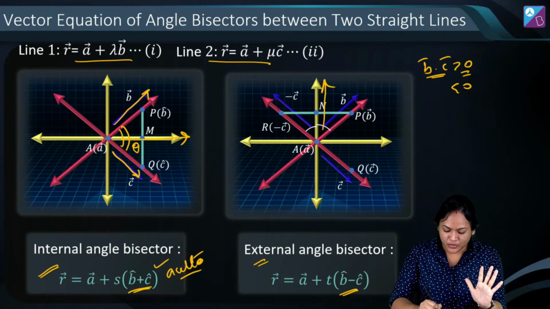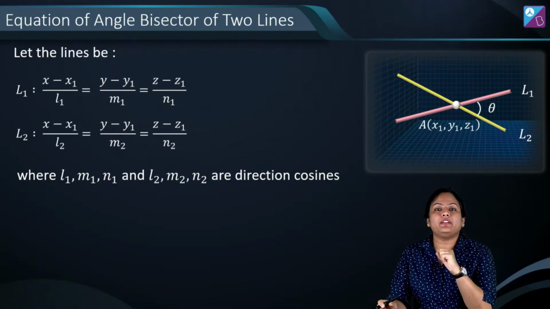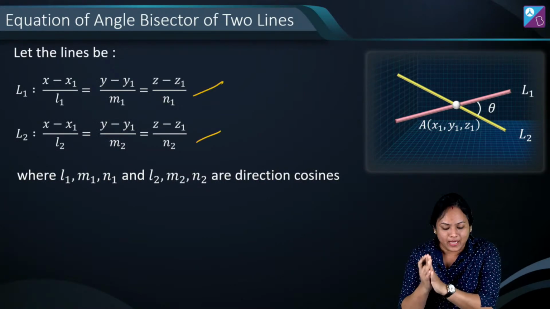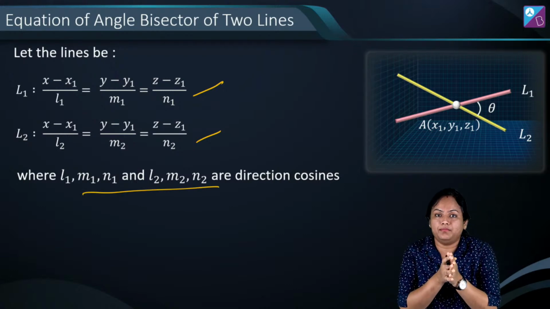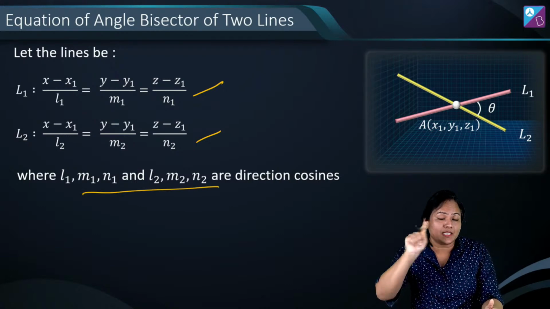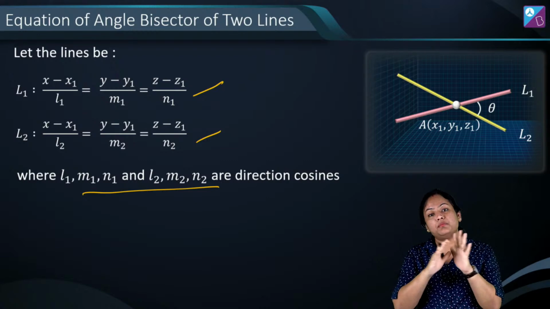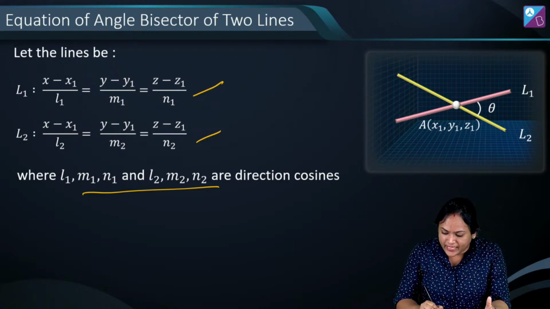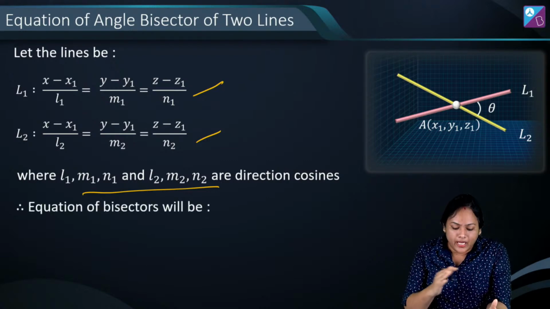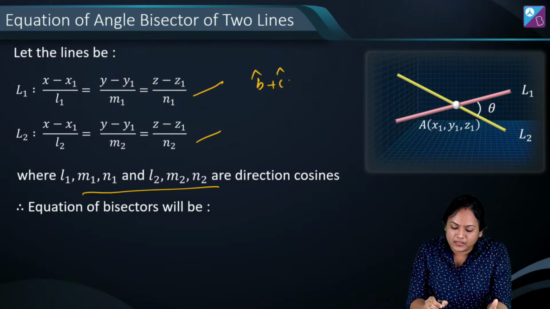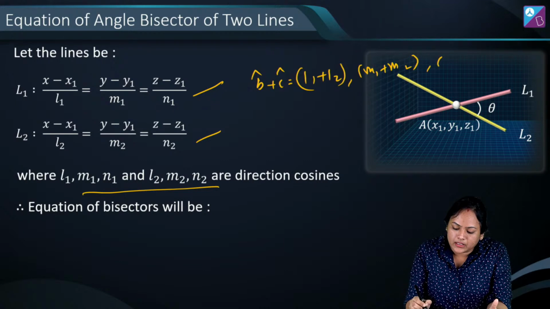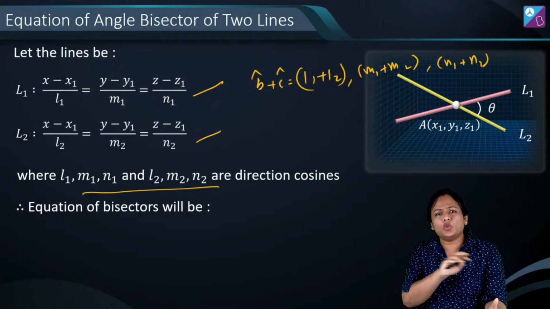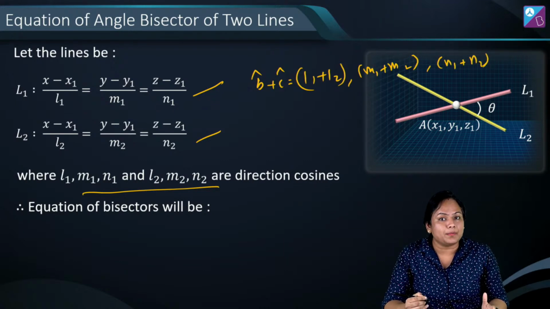ठीक है? Alright. अब इसी को अगर हमें 3D में लिखना हो तो these are the 2 equations. यहाँ पर मैं डायरेक्शन कोसाइंस लिखूंगी because b cap और c cap लिखना था which was parallel unit vector. So here I am writing DCs. So direction cosines, if I want to write L1 M1 N1 and L2 M2 N2, so my b cap plus c cap basically is going to become L1 plus L2. Similarly, the next one will be M1 plus M2 and the third one will be N1 plus N2. दोनों को हम ऐड कर रहे हैं. And similarly we can subtract also.